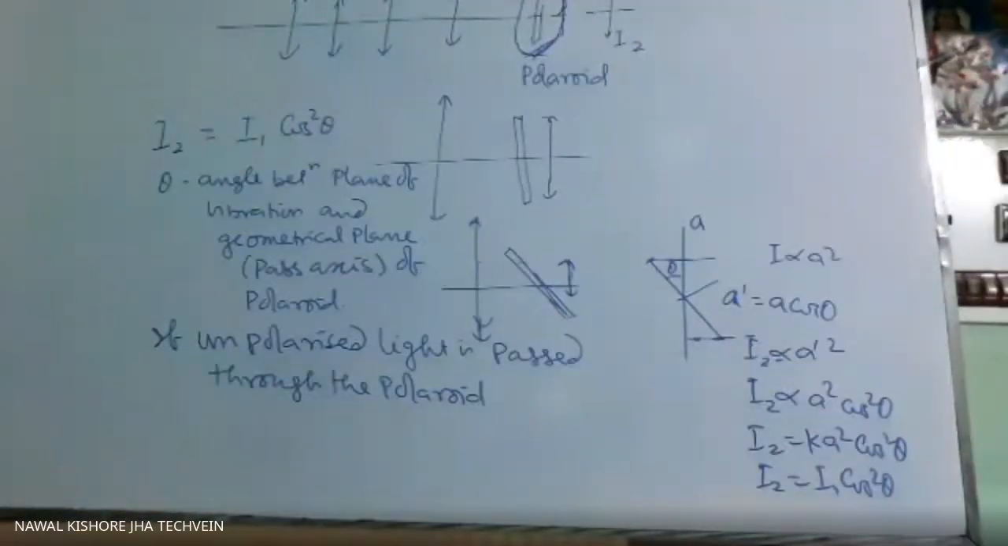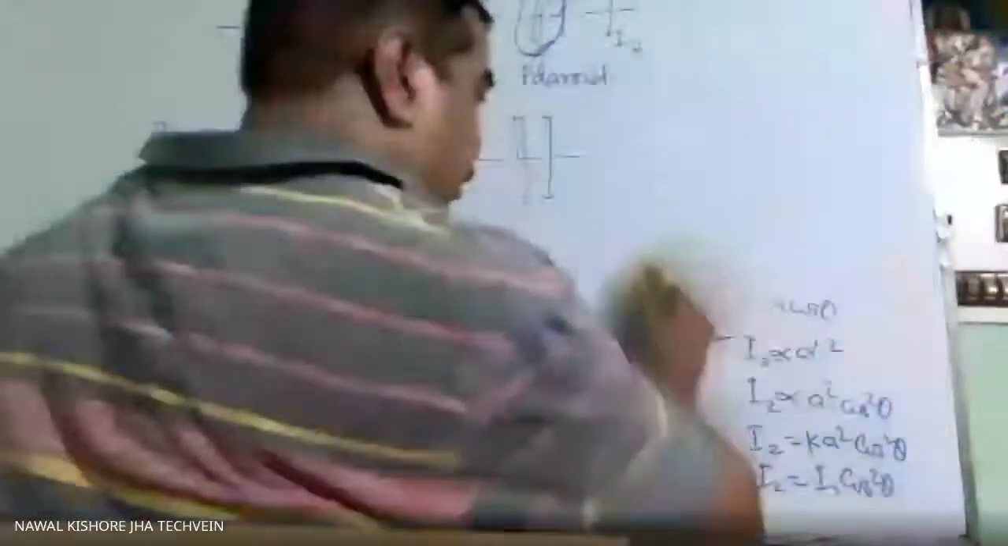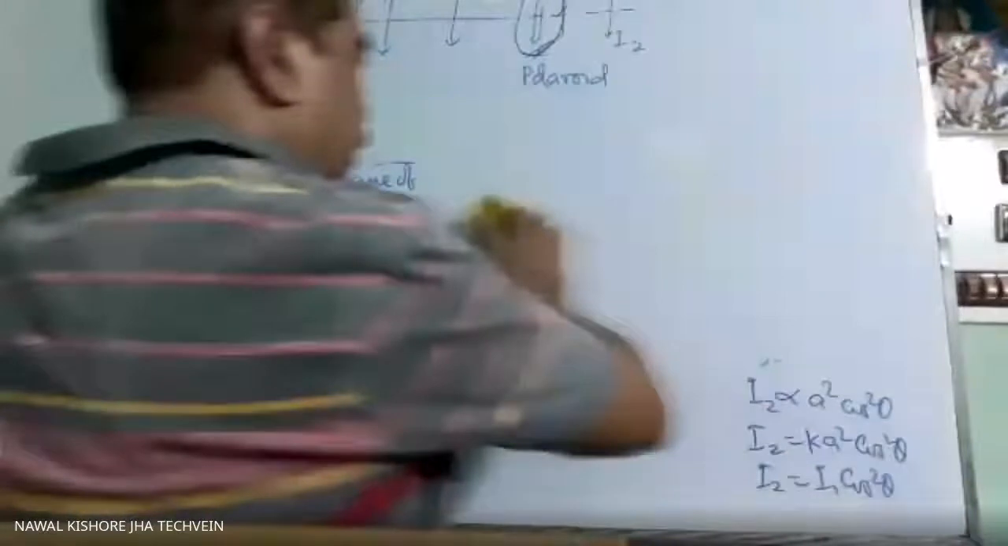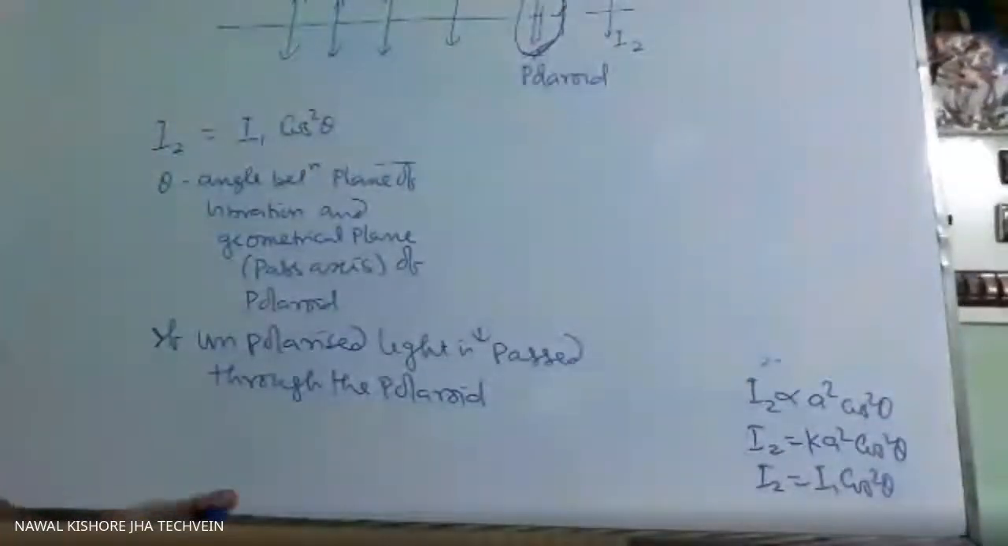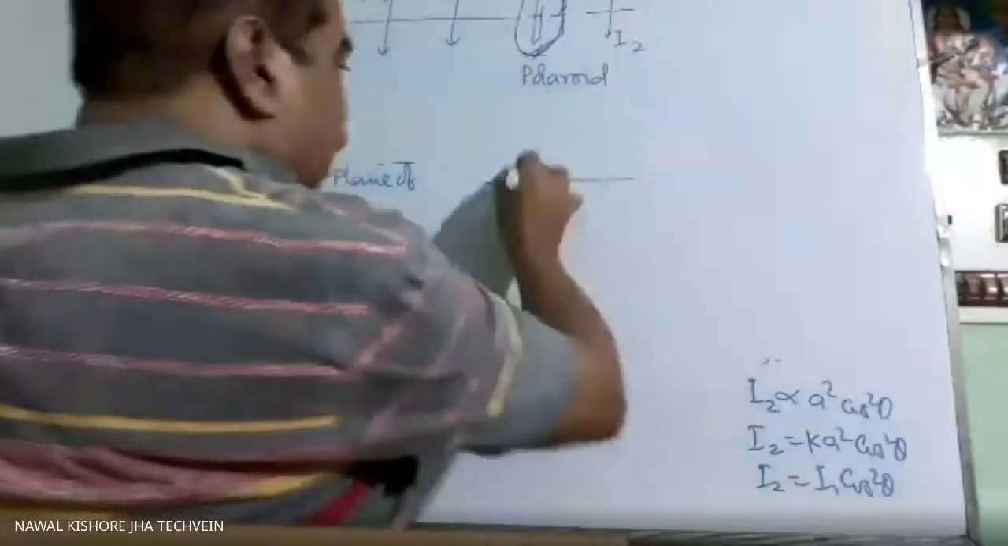Now, unpolarized light is passed through the Polaroid. Then in the case of unpolarized light, what is happening there? As we know, the electric field is present in all directions in that YZ plane. So if we break it into components, we will have both the component along the y-axis as well as along the z-axis.